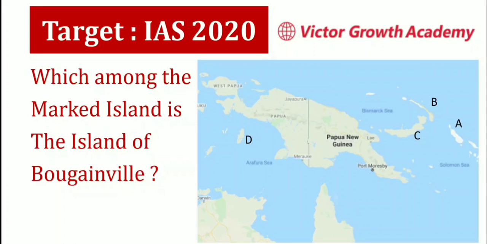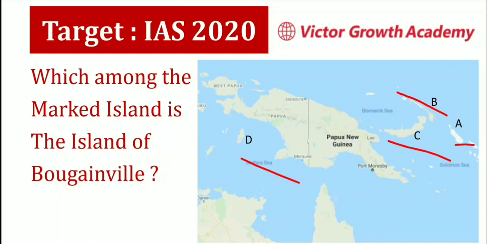So I made a question. The question is, which among the marked islands is the island of Bougainville? That region which I was talking about is Bougainville. I have given a map of that region. The options are A, B, C, and D. You have to mark which part of this is Bougainville.